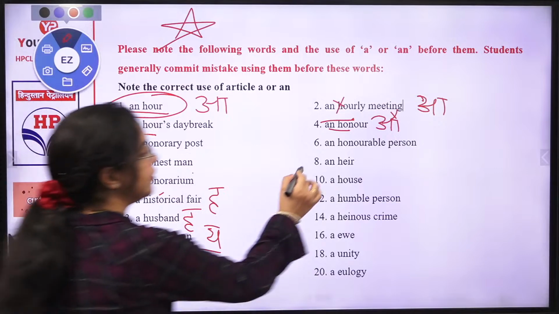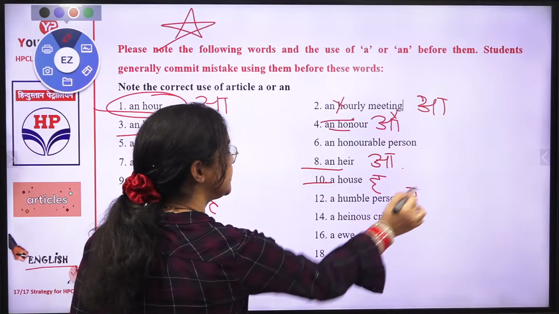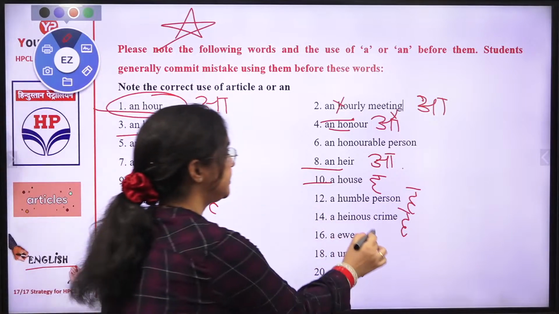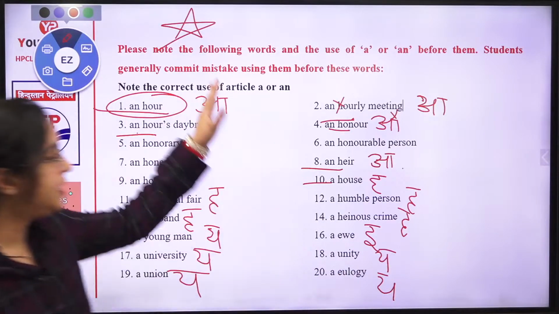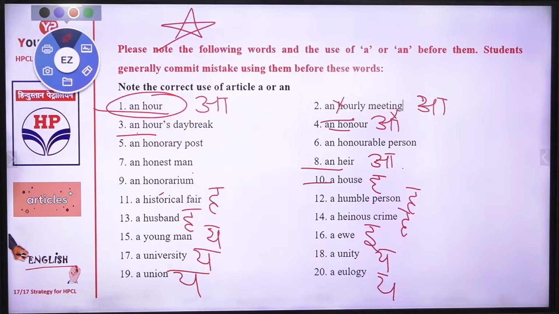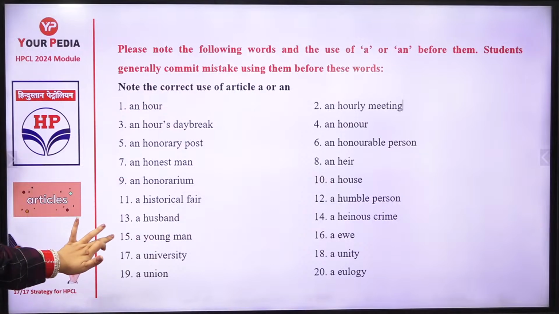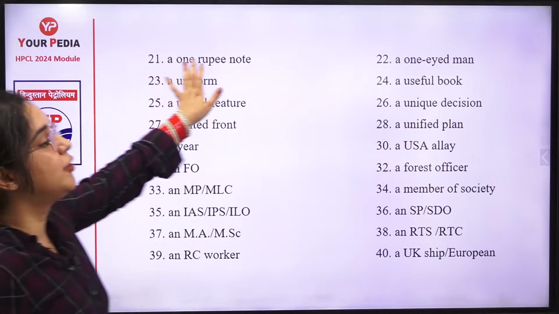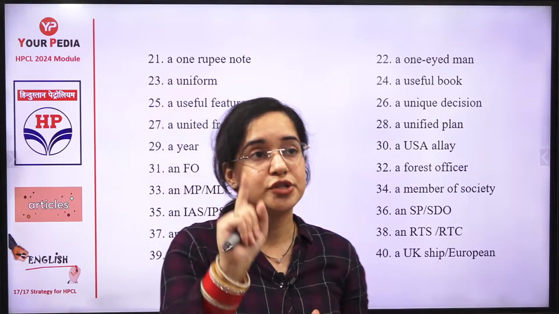Okay. Hour, it's a vowel sound there. House, the H sound. Heir, the vowel sound is there. Then unity, the y sound. Eulogy, again the y sound. So these are some of the important ones; you just have to revise them like this. You just have to take a look at these words, and I've tried to mention all the important words over here. Just read it out. Next is again the same thing. One rupee starts with O, but what we say is "one", the w sound. So it is a one rupee.